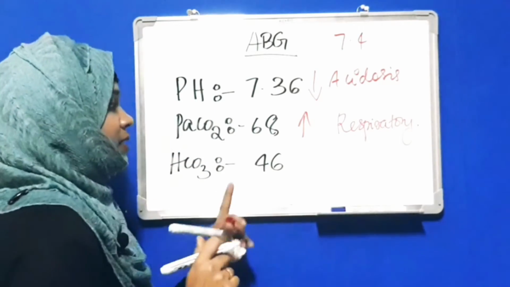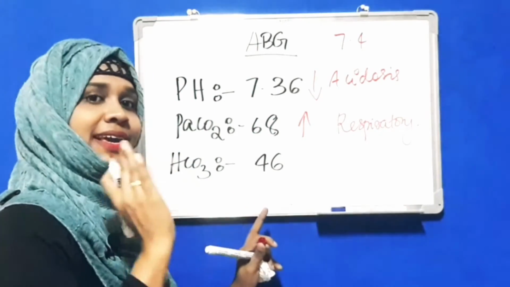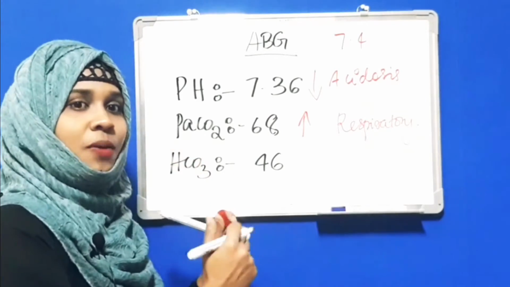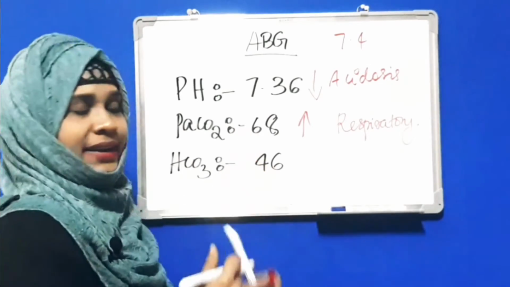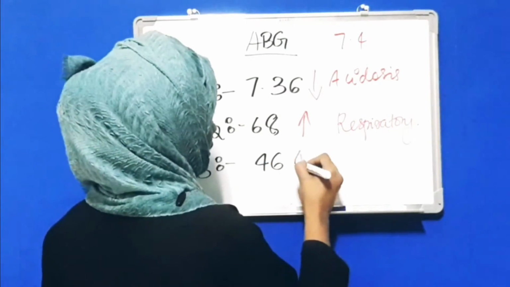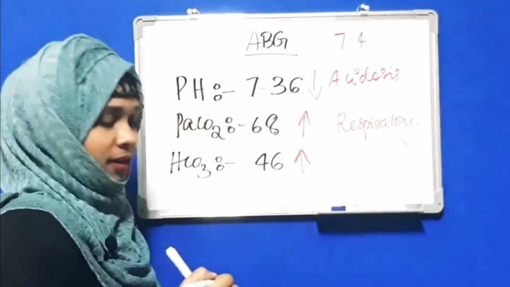Next is the bicarb. See, bicarb is also slightly increasing. That means here the kidney is trying to compensate the respiratory acidosis. So we can put an arrow, increasing.